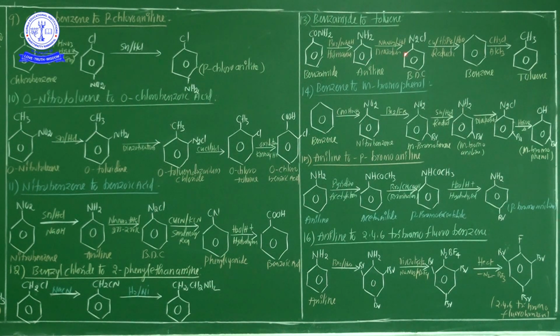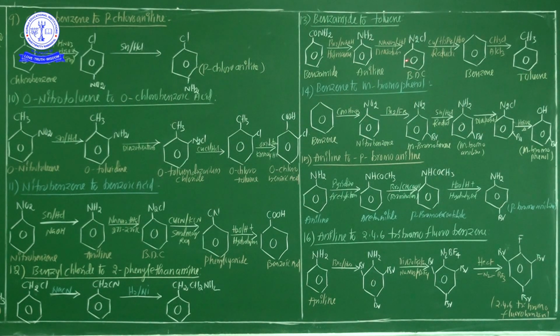This aniline is involved in the diazotization process. I already explained this clearly in my previous classes. The diazotization process is nothing but this product being converted into benzene diazonium chloride. Here NaNO2 and HCl are involved. If NaNO2 and HCl combine together, NaCl is eliminated and HNO2 is liberated. So aniline directly treated with HNO2 gives benzene diazonium chloride.